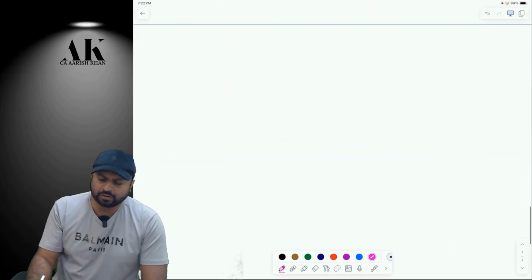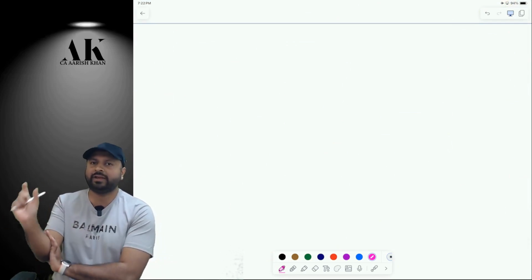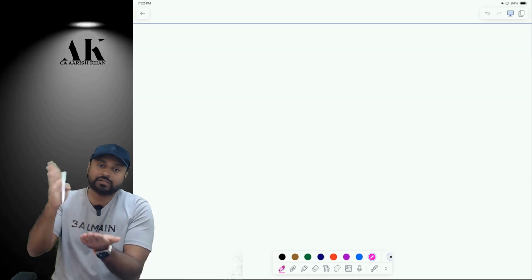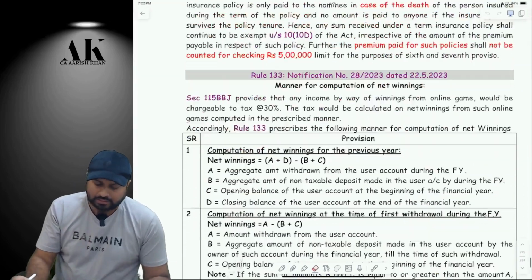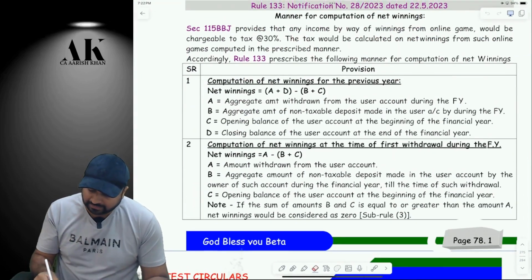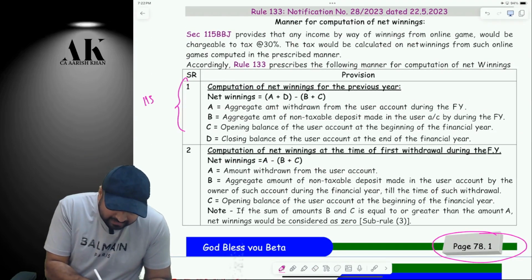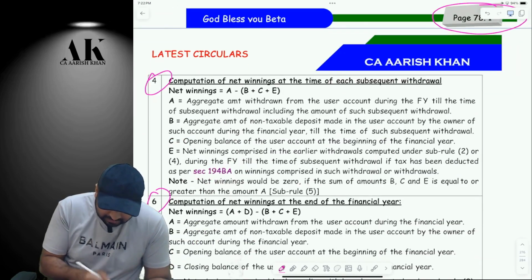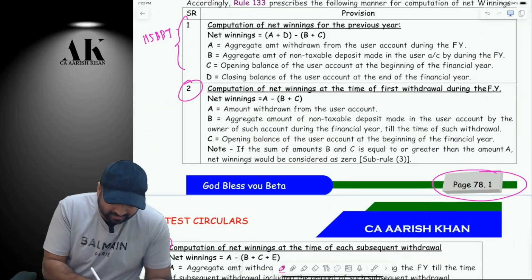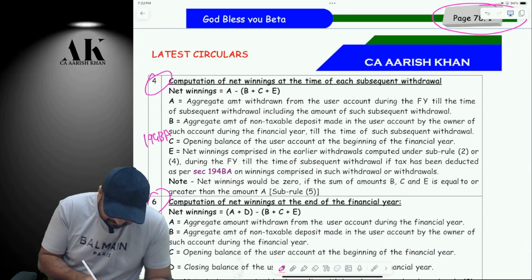So now, what is our objective today? Our objective today is to understand two things. First, what does 115BBJ have to say? And then what does 194BA have to say? On both of them, CBDT has issued a circular. If you come to this book which I have given you, on page number 78.1, this first point is for 115BBJ to compute net winnings. And this second, third and fourth point, numbering might be an issue over here, are for 194BA.